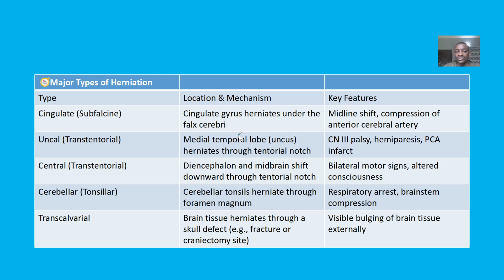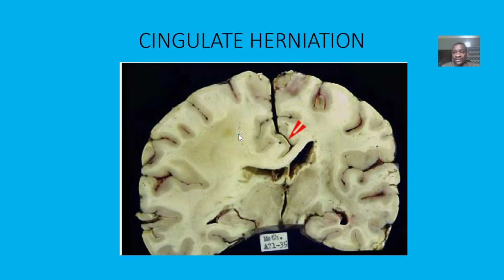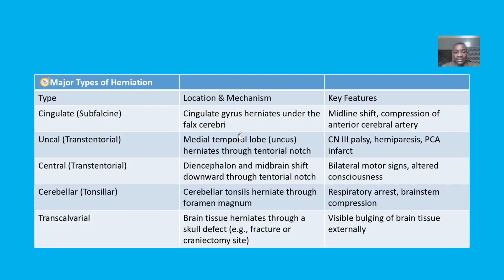Central is a tentorial herniation, where the diencephalon and midbrain shift downward through the tentorial notch. I don't really have a picture of that central one. Then for cerebellar herniation, the cerebellar tonsils herniate through the foramen magnum.